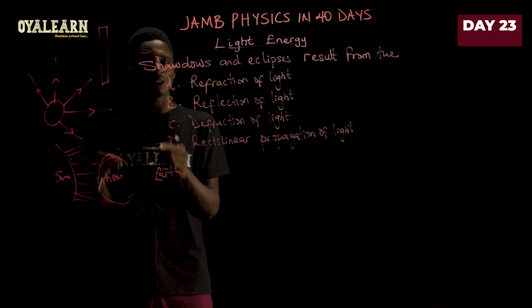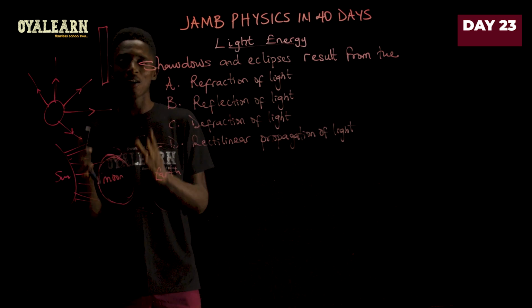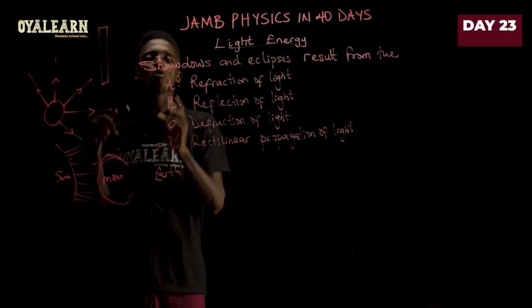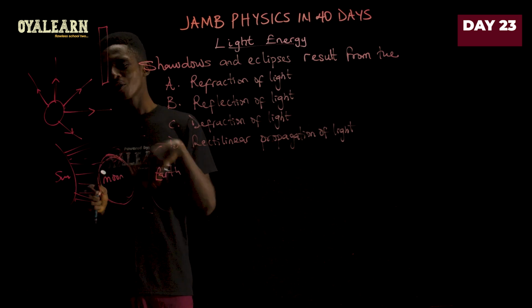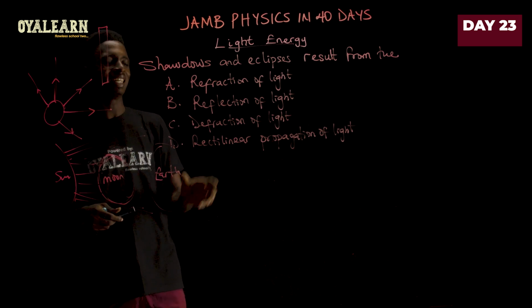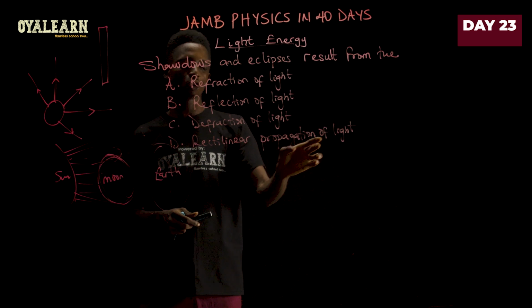But it all focuses on the same thing, that light is traveling on a straight line and it is going to be stopped by an opaque object. Now that theory is discussed extensively in the rectilinear propagation of light.